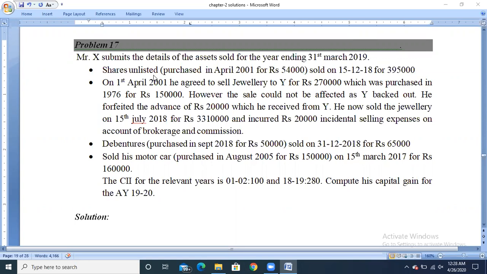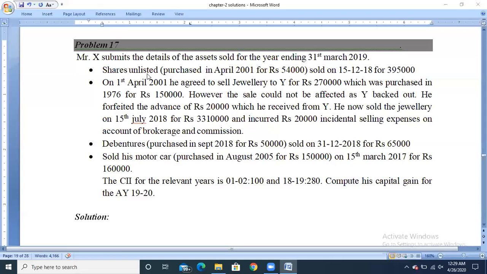Whenever in the problem they give listed shares, that asset will not be treated as a capital asset, because the shares listed in the stock exchange are already supposed to pay the tax called Securities Transaction Tax. And if the problem mentions just shares, then assume it's unlisted shares and calculate the capital gain. Here, they have clearly mentioned that the shares are unlisted.